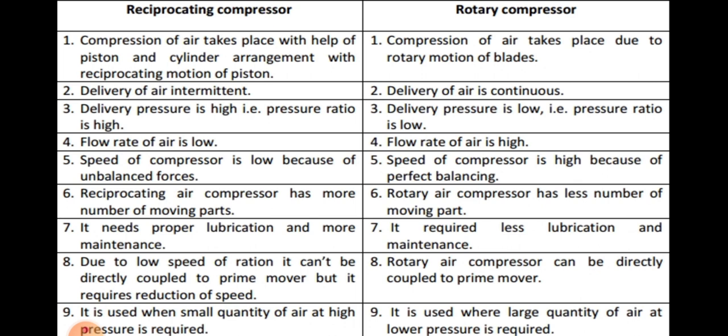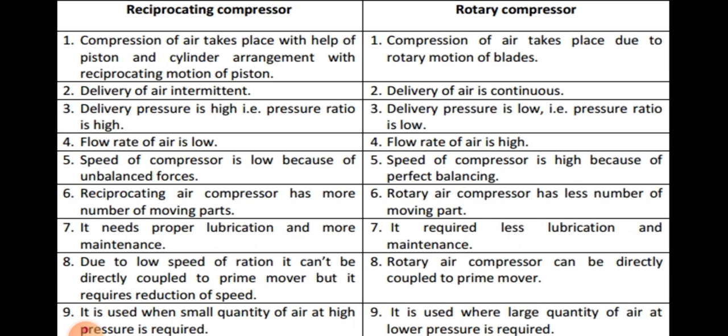So that's why delivery of air is intermittent in a reciprocating compressor, but delivery of air is continuous in a rotary compressor. It does not happen in the rotary compressor; there are two opposite blades where the air is compressed and that air is delivered to the receiver. So that's why in the rotary compressor, delivery of air is continuous.